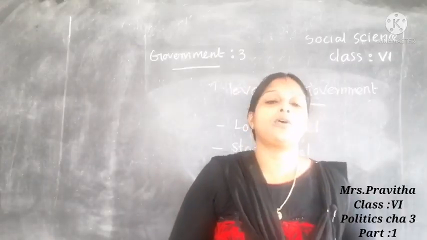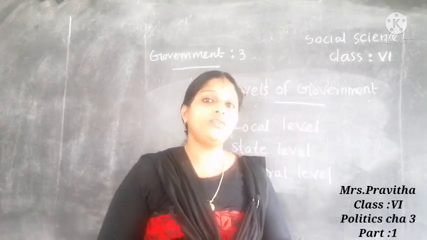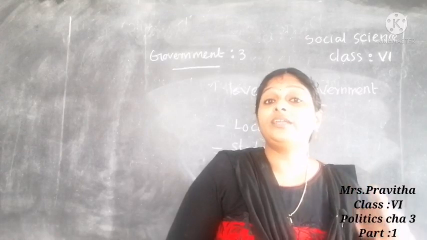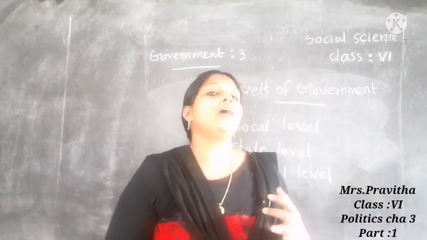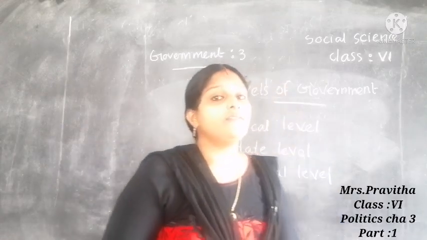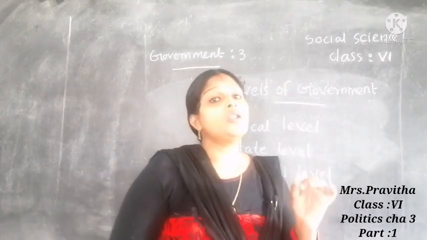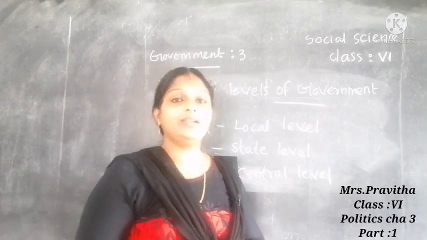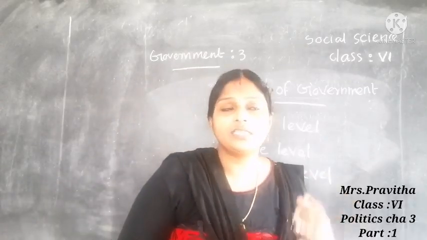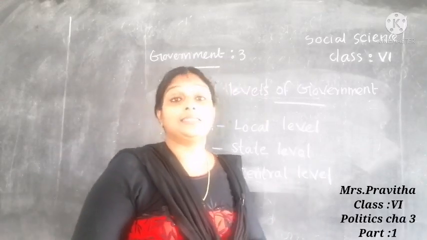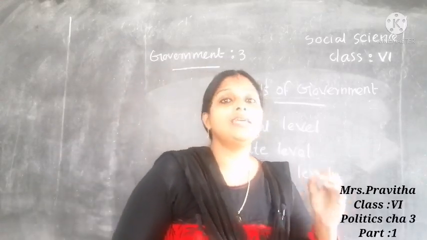Okay, our next topic is about the levels of government. Already we learned the different types of government. Now we are going to learn the different levels of government. Three levels of government are there: local level government, state level government and central level government.